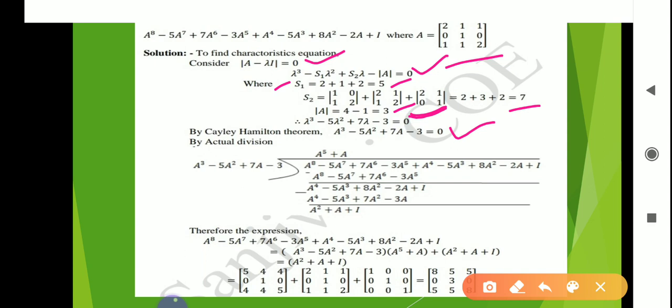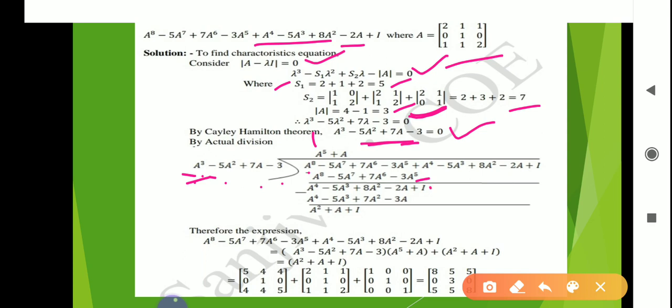ओके, अब हमें क्या करना है, हमें ये मैट्रिक्स फाइंड करनी है. तो उसके लिए ये जो CH पॉलिनोमियल से जो इक्वेशन आया है, इससे इसको डिवाइड करो, means this upon this. And if you divide using actual division, look here, A to the power 8 and here A cube, so we have to multiply this polynomial by A to the power 5. A to the power 5 से मल्टीप्लाई किया तो यहाँ पर लिखेंगे हम. After multiplying, the polynomial we get is A raised to 8 minus 5A raised to 7 plus 7A raised to 6 minus 3A raised to 5, written right here. And take the subtraction of this.